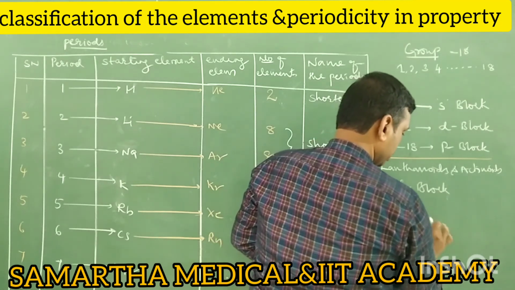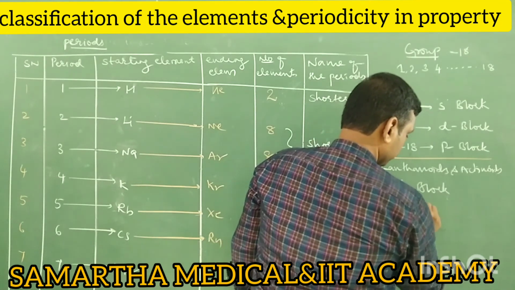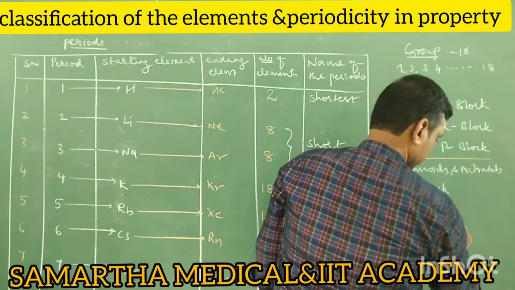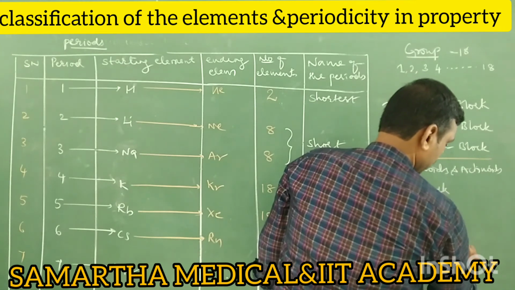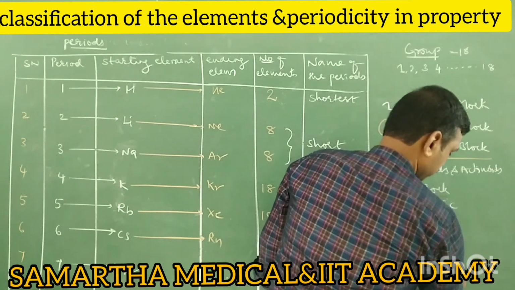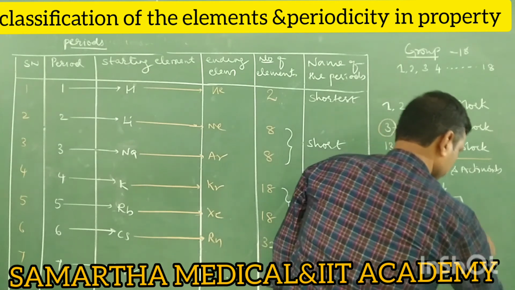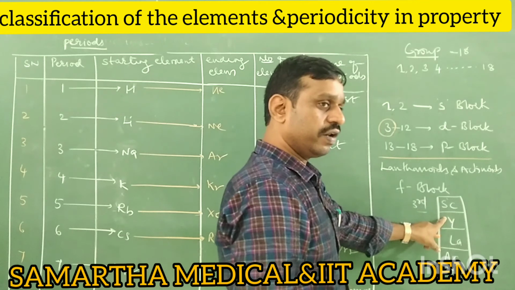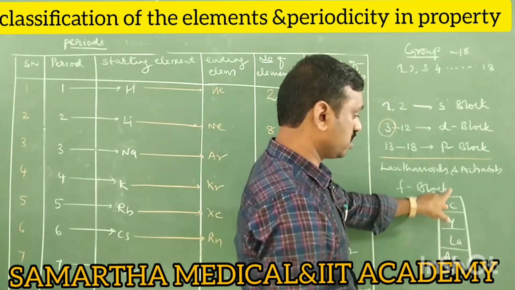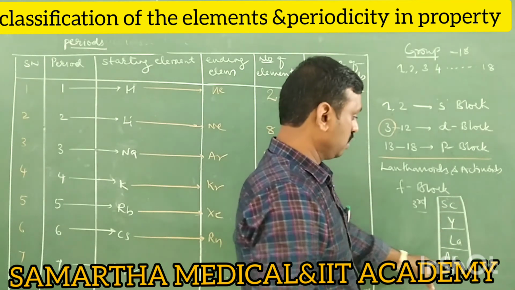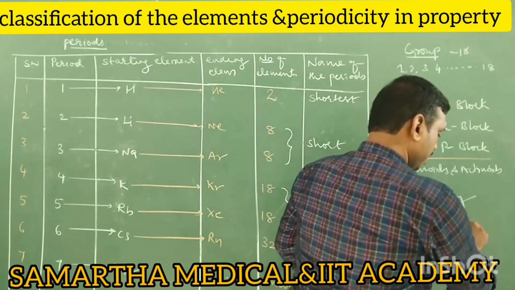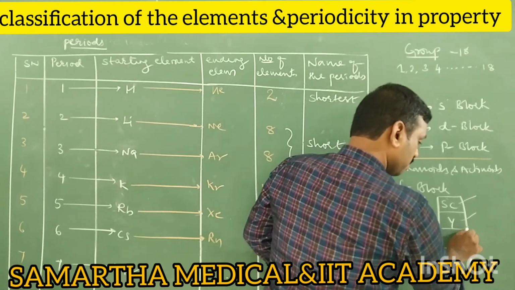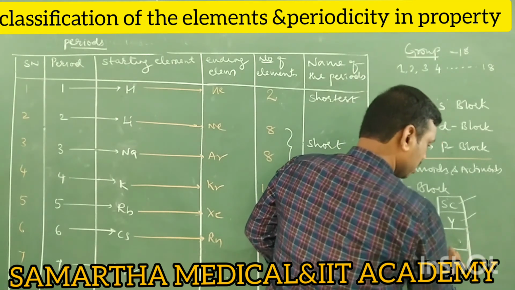Now just listen to one or two points. In the third group, the elements are scandium, yttrium, lanthanum, actinium. These are the third group elements. Scandium is a separate element, yttrium is also a separate element. Then you see the lanthanum box.